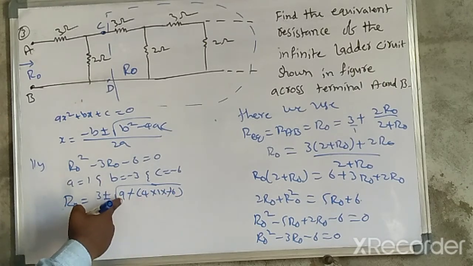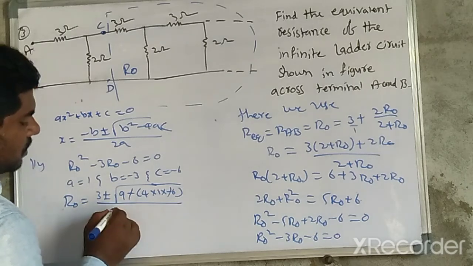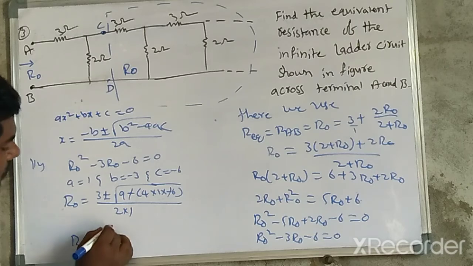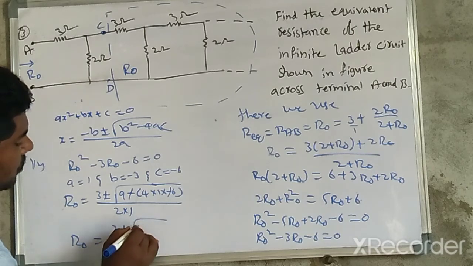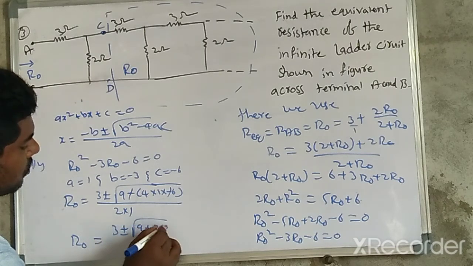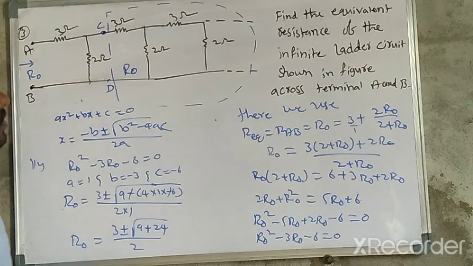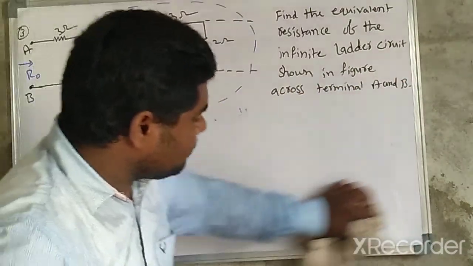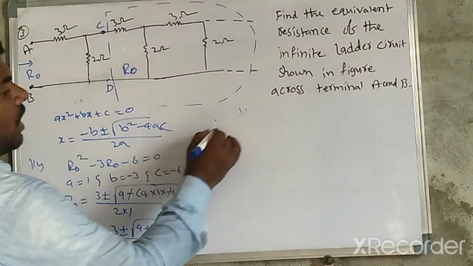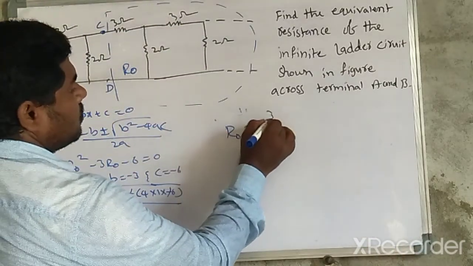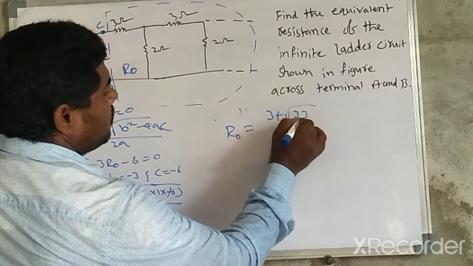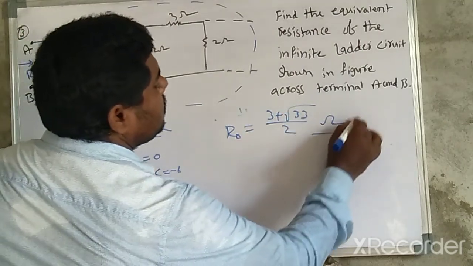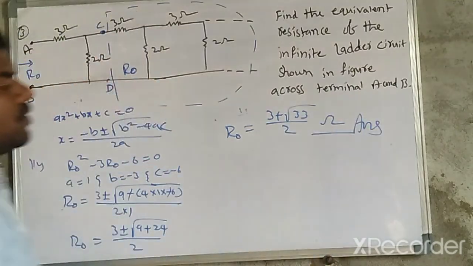So 24 plus 9 is 33, and 2 into 1 is 2. So R naught is equal to 3 plus or minus root of 33 divided by 2. So R naught is equal to (3 plus root 33) divided by 2 ohms, this is the answer to the question.